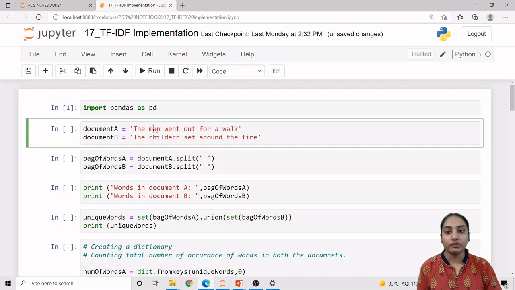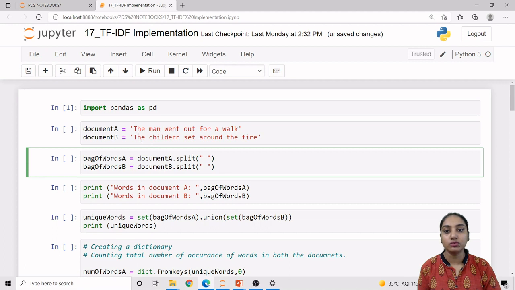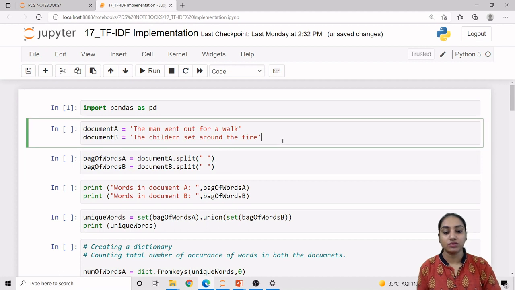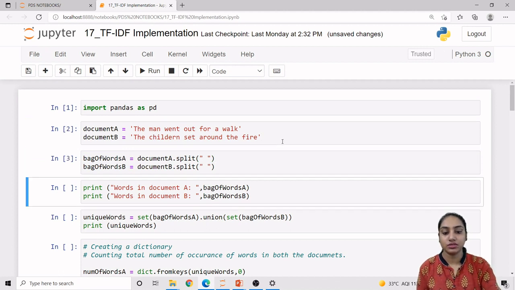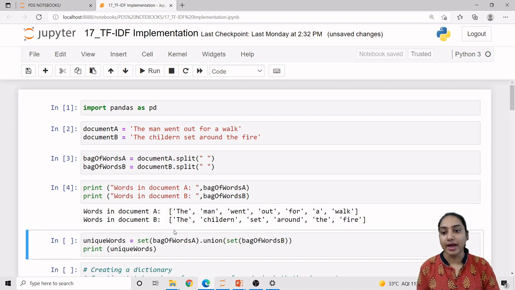So ultimately, first of all, we are creating unique words from these sentences. For that, we first require the individual words themselves. So we are using the split method to get the words as bag of word of A and bag of word of B. So let us just run this code. Okay, so this is our bag of word A and bag of word B. Our sentence is converted into individual words as a list of words.